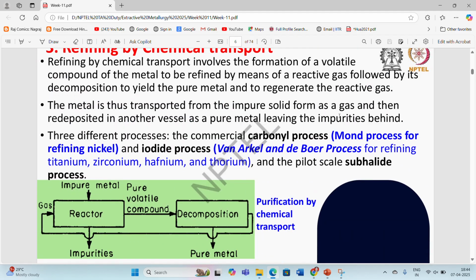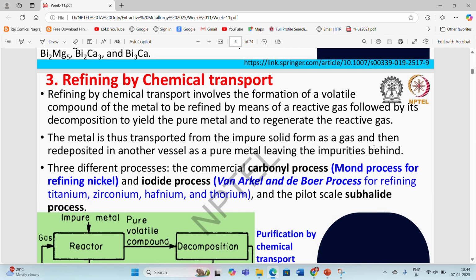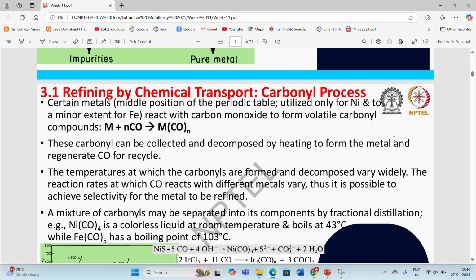So this type of chemical refining involves three different processes. The commercial process is the carbonyl process, known as the Mond process, for refining of nickel, while the iodide process, developed by Van Arkel and de Boer, is for the refining of titanium, zirconium, hafnium, and thorium metals, and the pilot scale subhalide process is also used for the refining of metal by chemical transport.